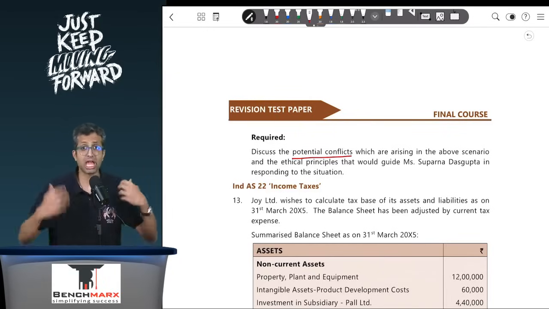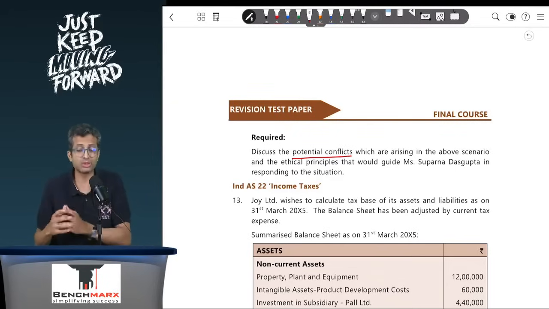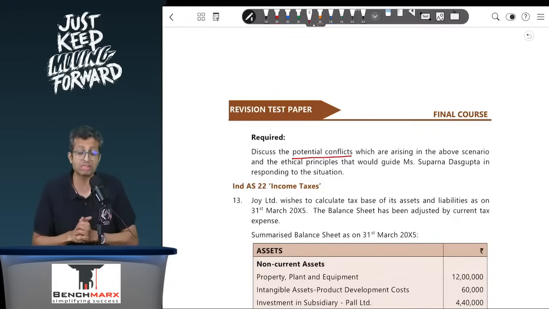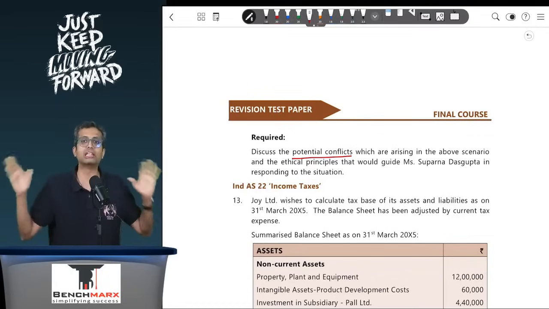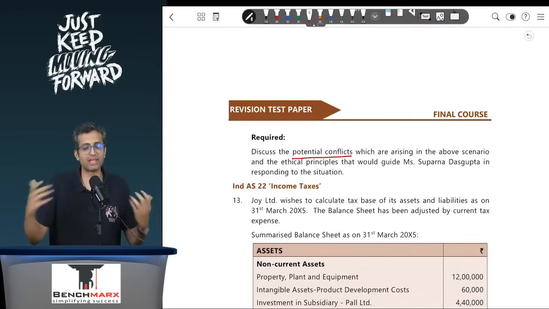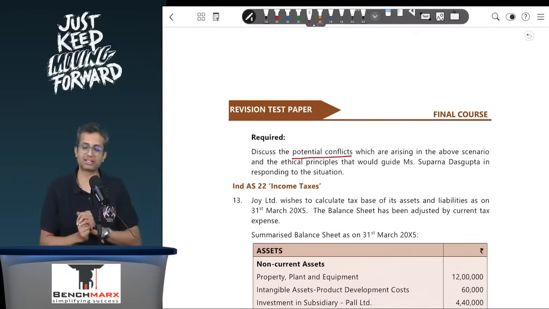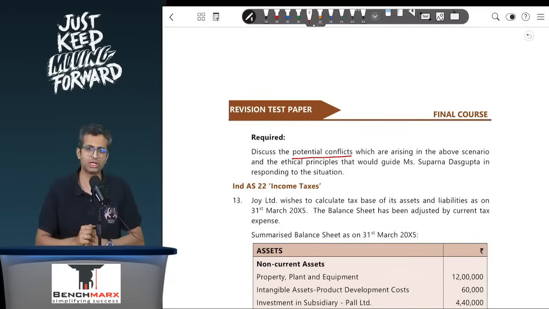So you will first explain what the accounting treatment should be. We should say that this 2 crore should not be recognized as revenue as per Ind AS 115. Then you will explain these conflicts and the ethical considerations, and third, you will give the appropriate accounting treatment. You will come out in shining armor and you will always say that you will go on with the correct accounting treatment. Your ethical considerations rank above everything else. And hence, at least from an exam perspective, and even if possible in practice, you should follow the appropriate accounting treatment over here.